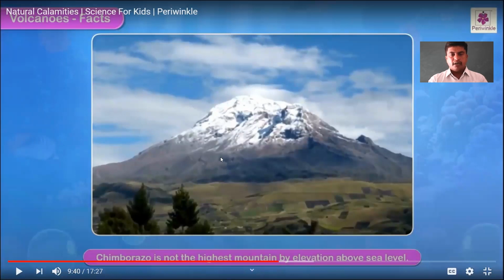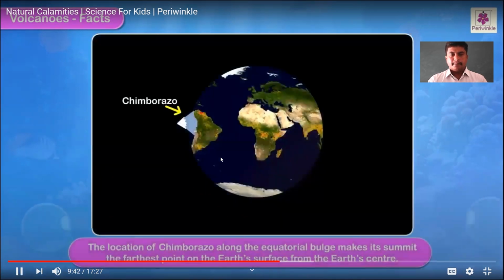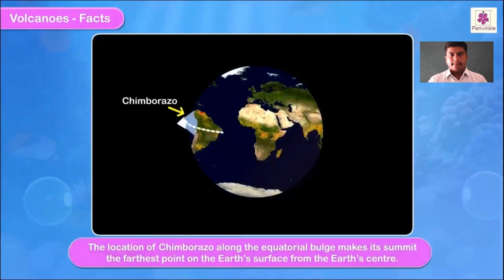But remember, it is not the highest by elevation above sea level. Its location along the equatorial bulge makes its summit the farthest point on the Earth's surface from the Earth's center.